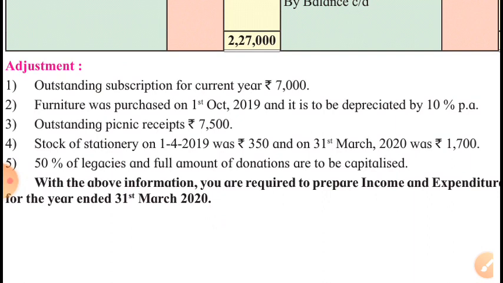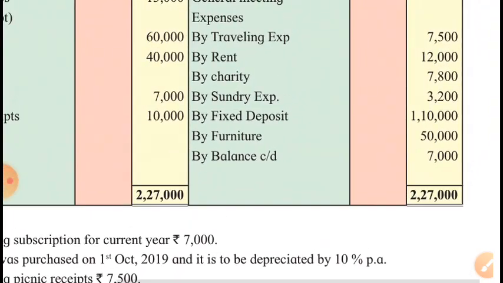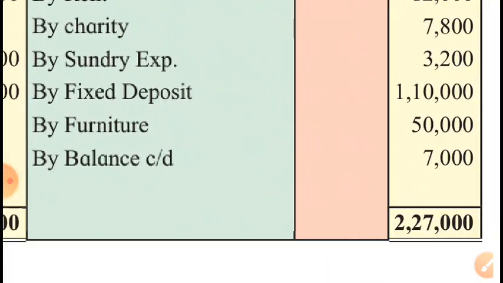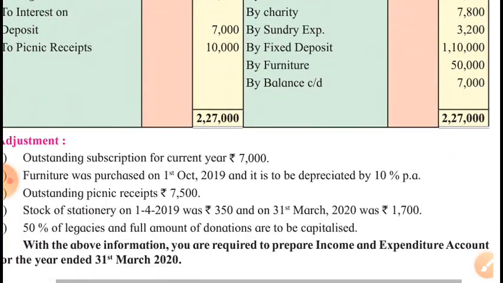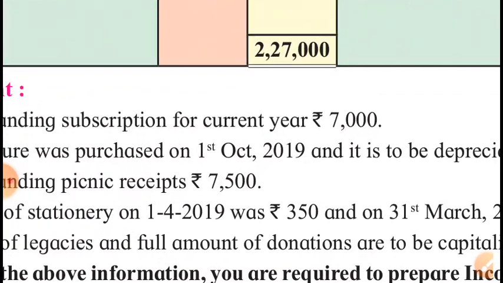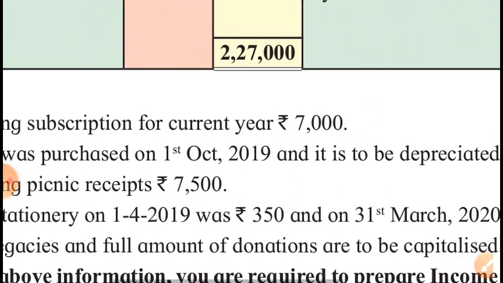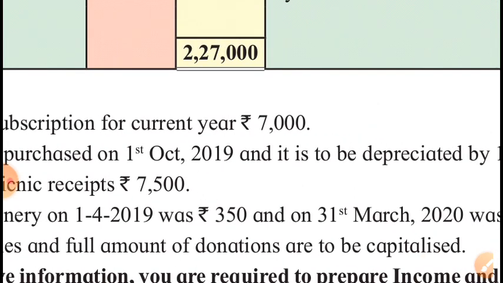Furniture was purchased on 1st October 2019. Which furniture was purchased? On the payment side there is furniture, isn't it? Means in this year we purchased furniture, we paid for furniture, means furniture account debit to cash account credit. This year we have purchased furniture of rupees 50,000, and it is said that it is purchased on 1st October 2019, means while charging depreciation on it we will have to charge it for 6 months only,